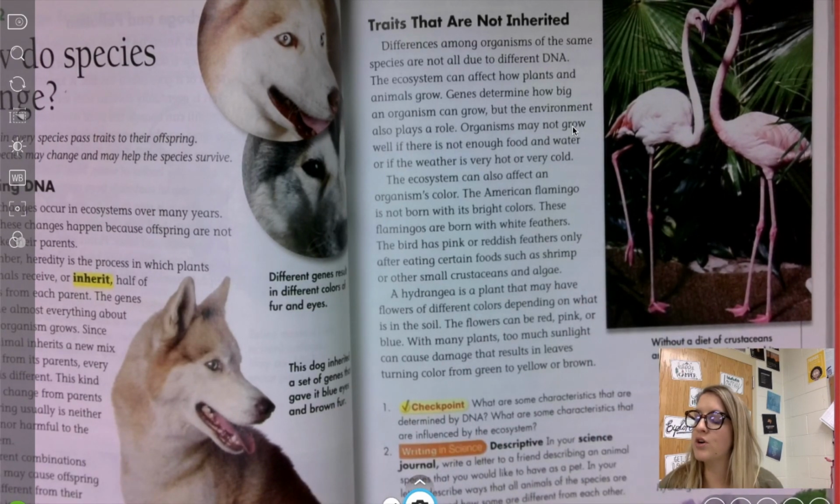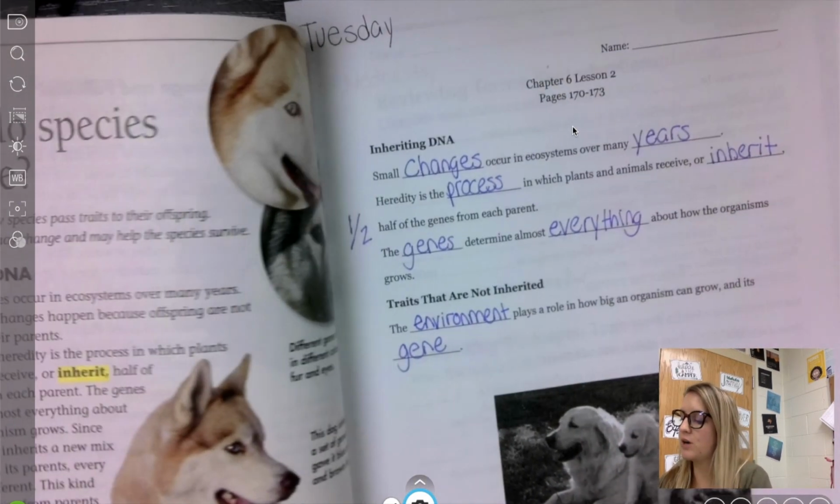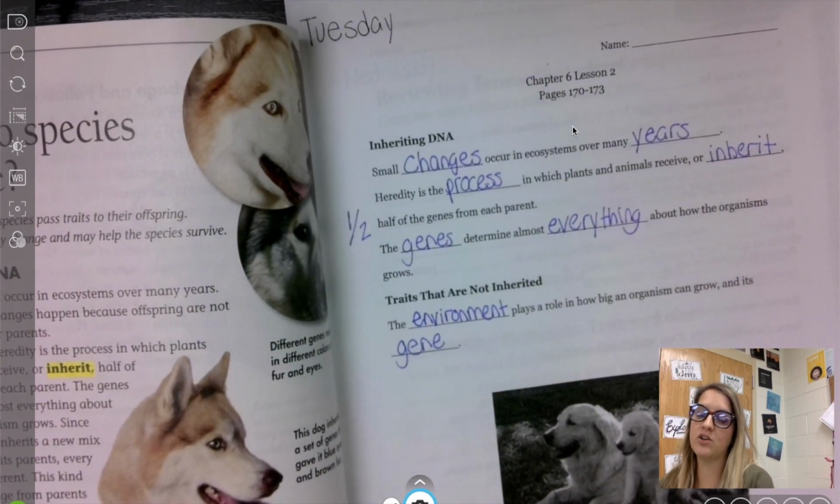And tomorrow we're going to be looking at how other changes happen. For right now, you can place your notes in your book, close your book, and we're actually going to be completing the other side of our notes tomorrow.